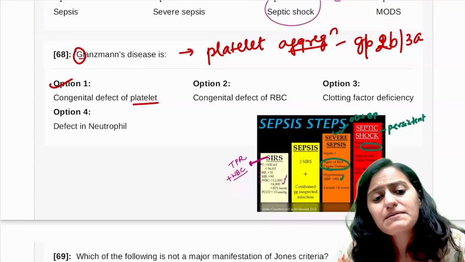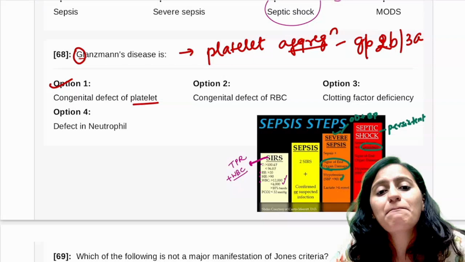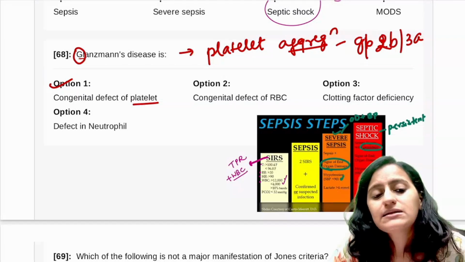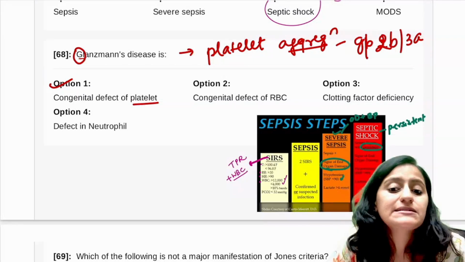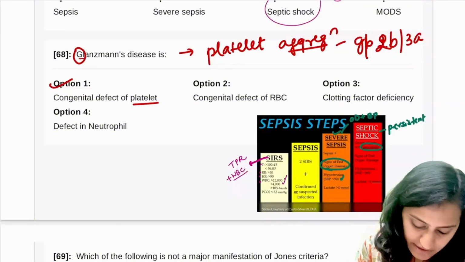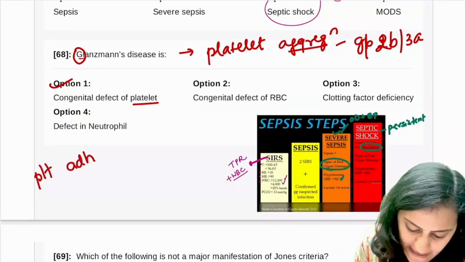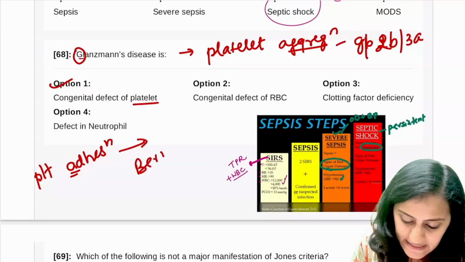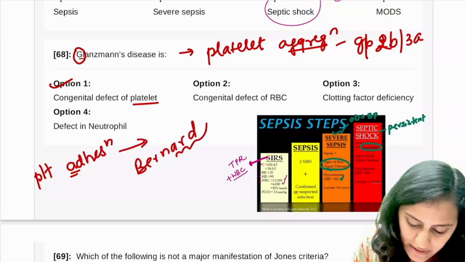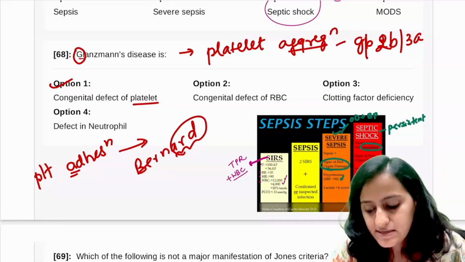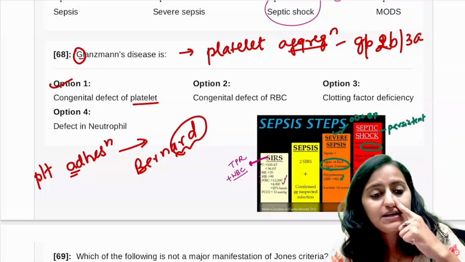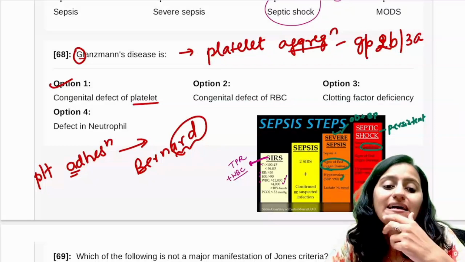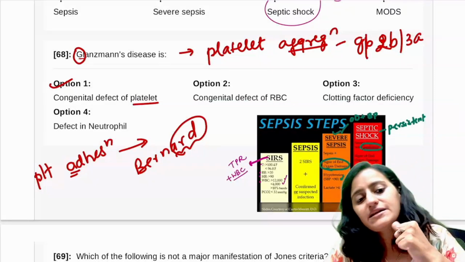The history can be prolonged bleeding from the umbilical stump. That is what you have in Glanzmann's. It is a platelet aggregation defect. Platelet adhesion defect is Bernard-Soulier. Bernard-Soulier is the platelet adhesion defect. This is the platelet aggregation defect.